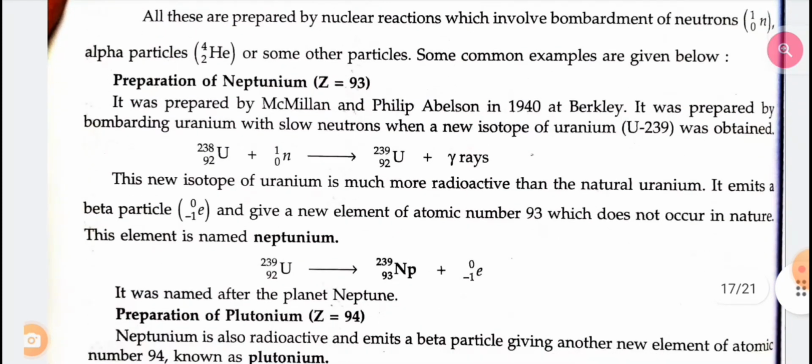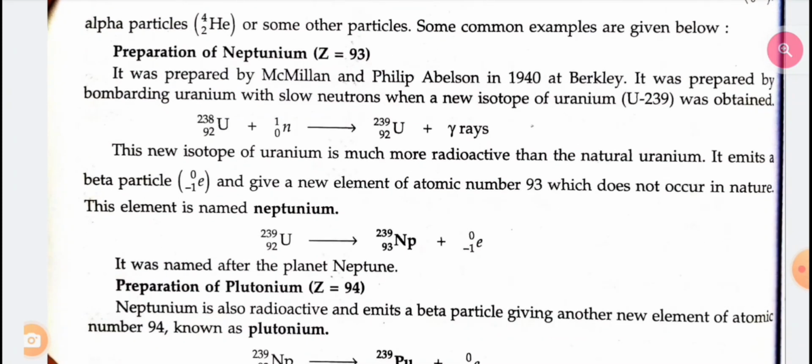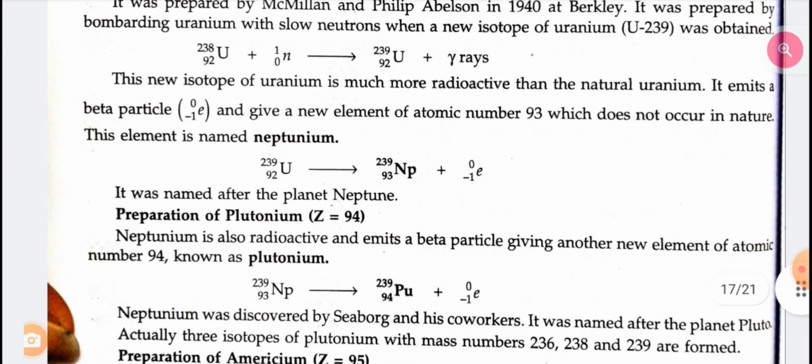Preparation of neptunium. It was prepared by McMillan and Philip Abelson in 1940 at Berkeley. It was prepared by bombarding uranium with slow neutrons, when a new isotope, uranium-239, was obtained. This new isotope of uranium is much more reactive than natural uranium. It emits a beta particle and gives a new element of atomic number 93 which does not occur in nature. This is called neptunium. It was named after the planet Neptune.